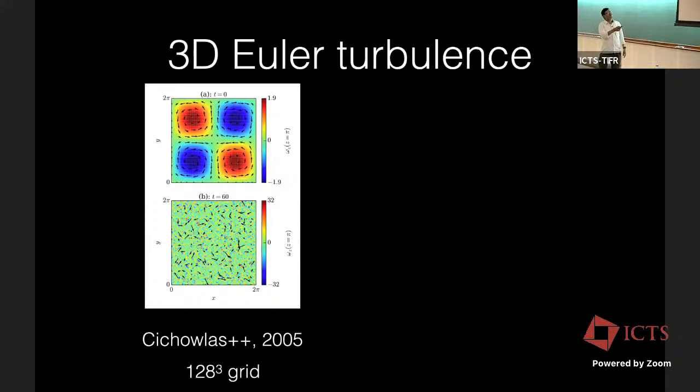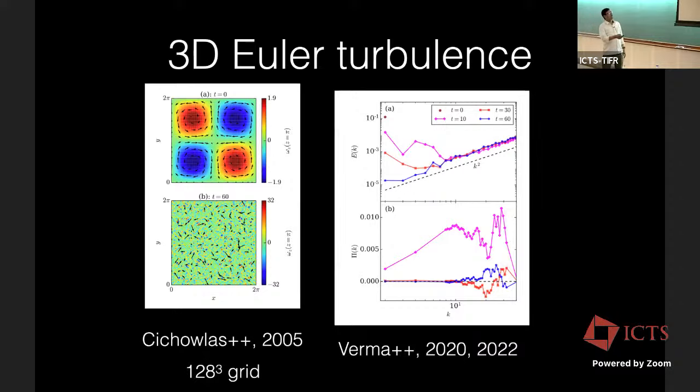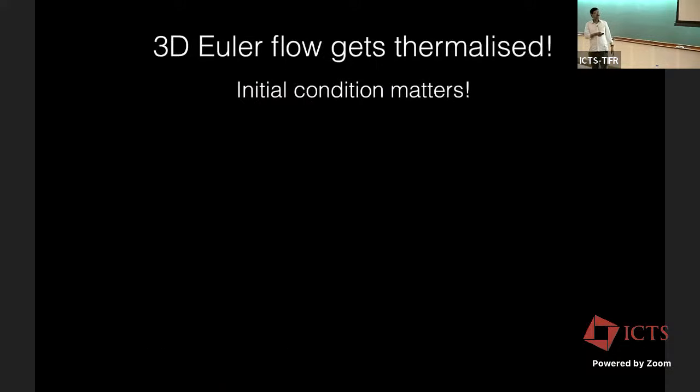So our final state, of course, depends on the initial condition. If you look at the energy spectrum, in the beginning it is a delta function in k, but later on it becomes k squared. The blue line is k squared. The flux, in the beginning, is non-zero, but finally, well, there are some fluctuations at large k, but it's essentially zero for this system. So the system has thermalized. That's a word used in statistical physics. It has become like a thermodynamic gas.